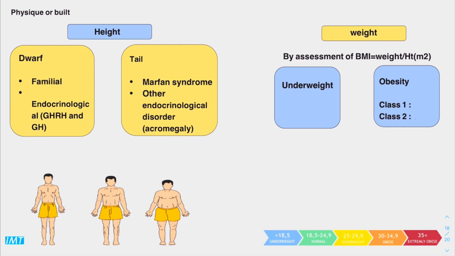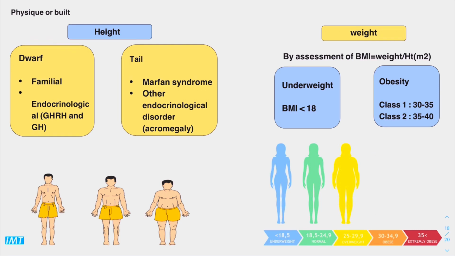Next evaluation point is the weight by assessment of BMI, and BMI is body mass index, calculated by dividing the weight by the height squared. Normal is from 18 to 24.9. Less than that is considered underweight. More than that is considered overweight or obesity. Obesity has two classes: class 1, which is from 30 to 35, and class 2, from 35 to 40. And as you can see here, there's the look of the underweight woman, normal BMI, overweight, obese type 1, and extreme obesity or type 2.